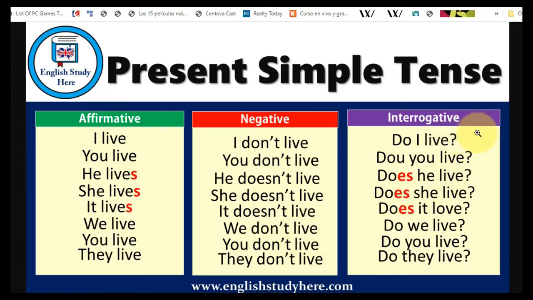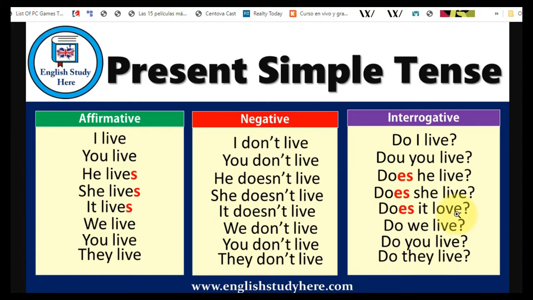Interrogative or questions, as you can see, all of them have an auxiliary in the beginning. Do I live? Do you live? But what about he, she, and it? They have does. Does he live? Does she live? Does it love? In this case, I don't know why it says love. Does it live? I think objects, okay, not objects, but probably animals, like they also live.